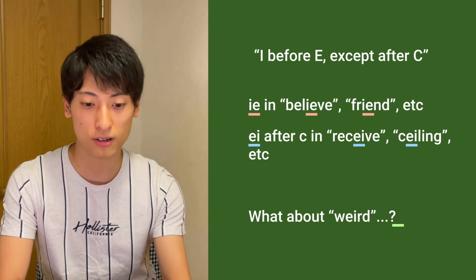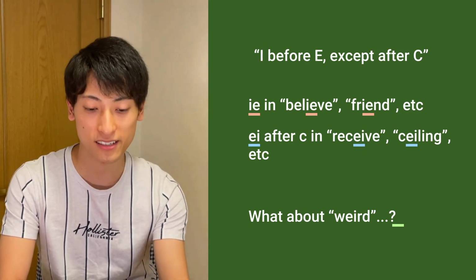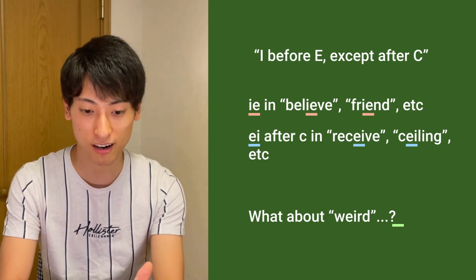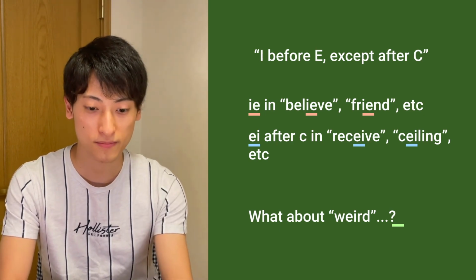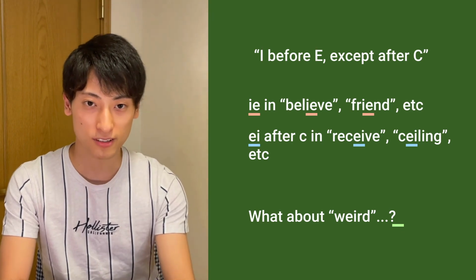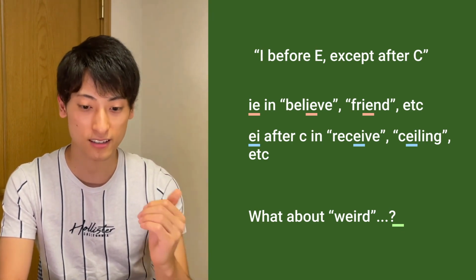So in this rule, I goes before E, except when there is the letter C. For example, the words believe, friends, etc. There's no C, so I goes first. In the next pattern, when E goes first, there is a C before that. For example, receive, ceiling.